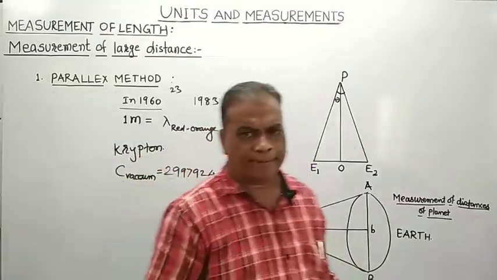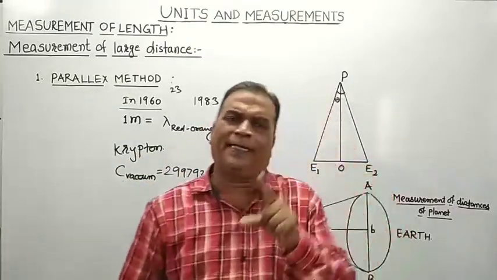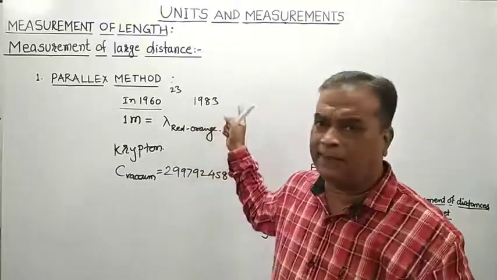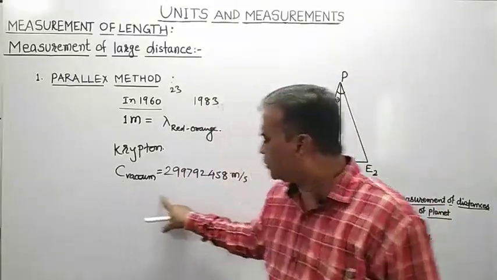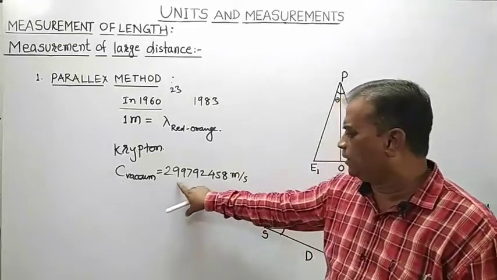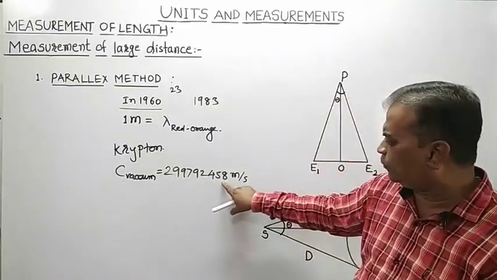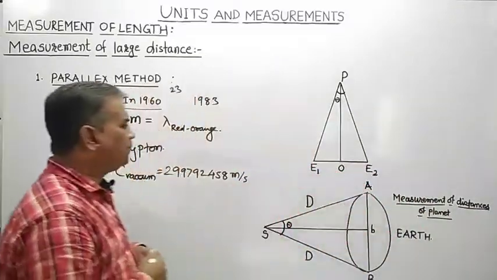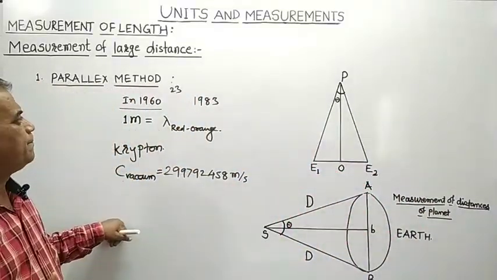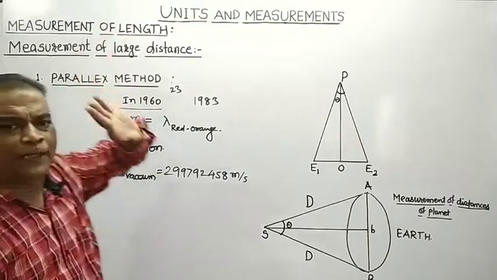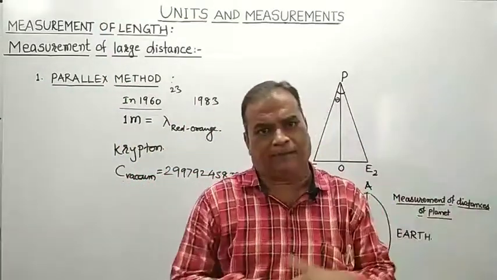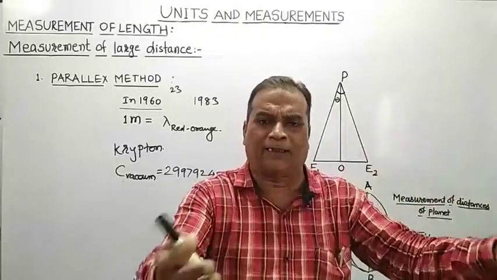So remember, speed of light in vacuum was measured the very first time in 1983 accurately. So once the speed of light in vacuum is known to us, the SI unit of length, that is meter, is precisely, means more accurately, redefined.